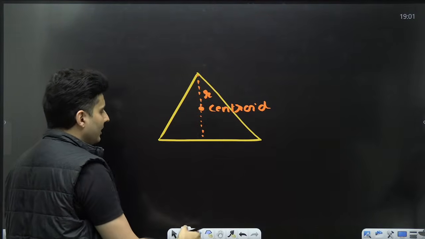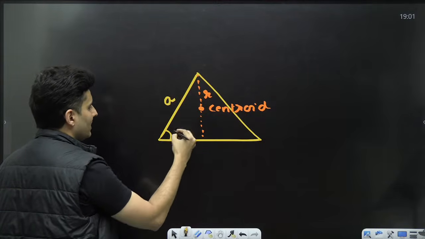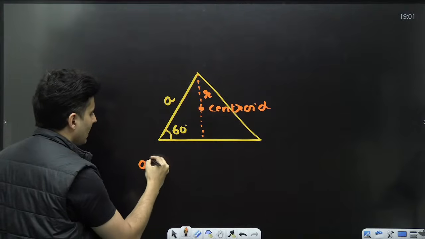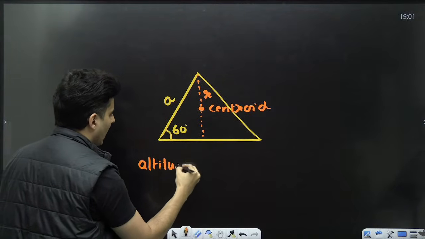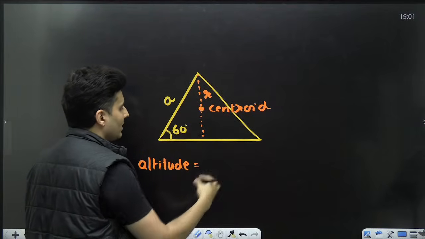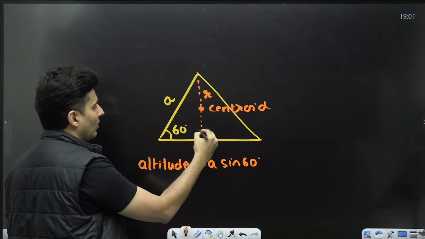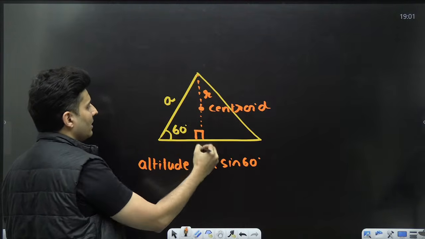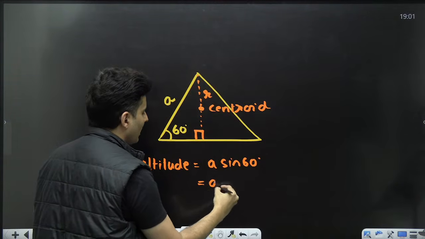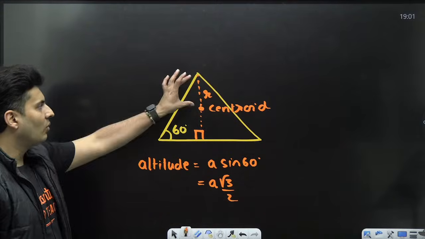And the altitude, I can find it in terms of this. If this side is A, and this angle is 60 degrees, then the altitude, which is this complete height, will be nothing but A sine of 60. It is the sine component in this particular triangle that you see, A sine of 60, it is opposite. So it will be A root 3 by 2. But I don't want the altitude, I want R.